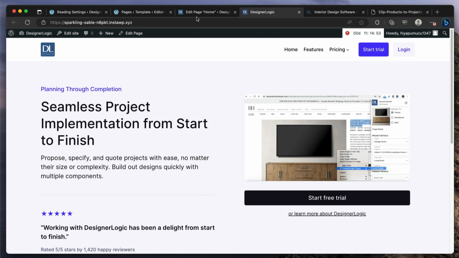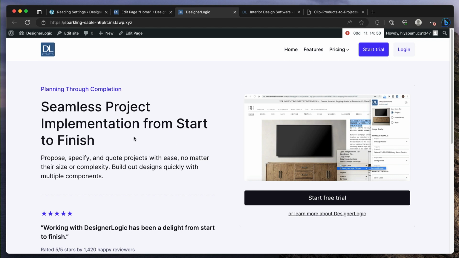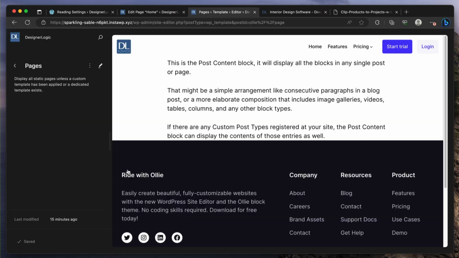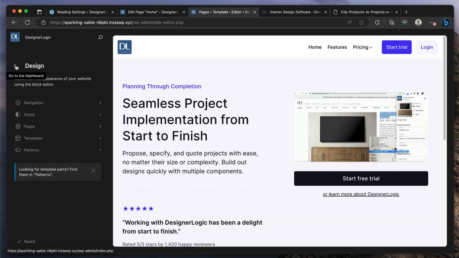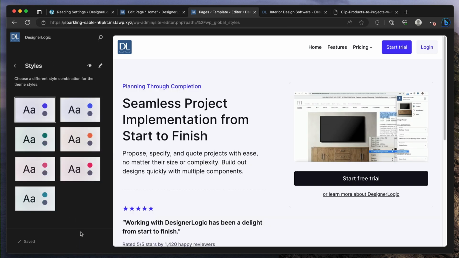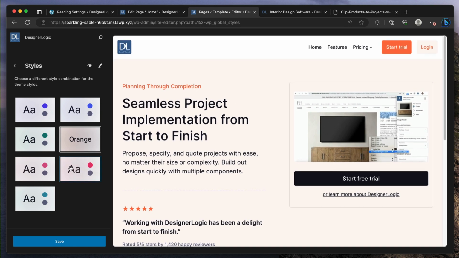And I can show you a quick example of what that looks like. I'm here, I click edit site, you can have color palettes or styles, and I'm just going to show what they're capable of. But you have this site, right? This page, I'm just going to change it to orange. Oh yeah, nice. So now everything changed, the colors, the background. So you can modify these styles or even create a new one.